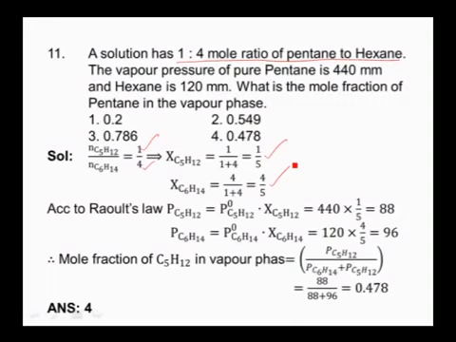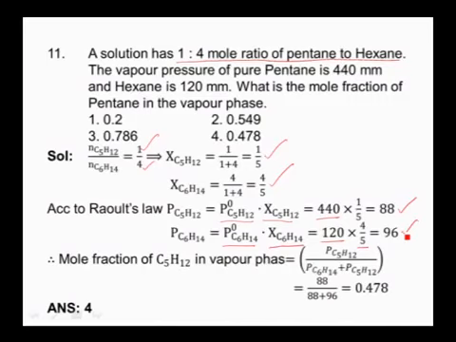Then according to Raoult's law, the pressure of the component is equal to pure component vapor pressure into mole fraction. Then pure component vapor pressure for pentane is 440 and its mole fraction is 1 by 5, and if you simplify that, you will get 88. Similarly, we can calculate for hexane. The pure component vapor pressure of hexane is 120 and mole fraction of hexane is 4 by 5, and on simplifying this we will get 96. So pressure of pentane is 88, pressure of hexane is 96.